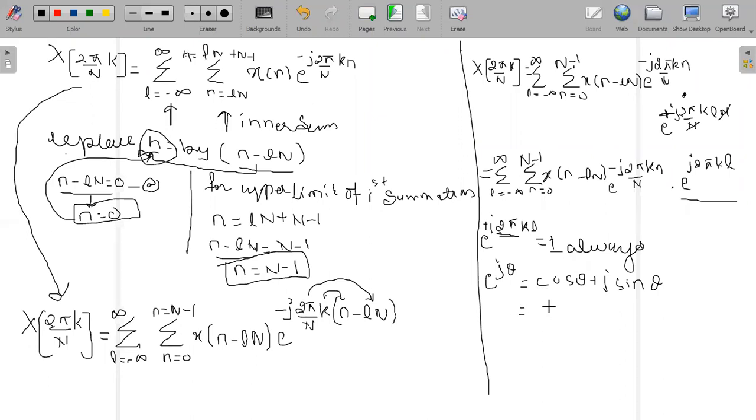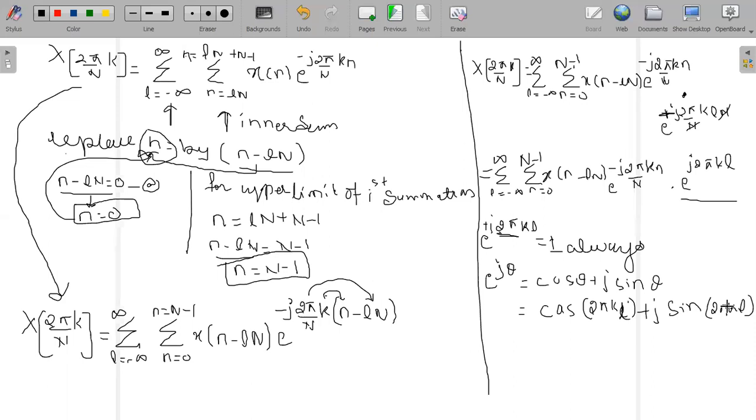So I can write this also as cos of 2 pi kl plus j sin of 2 pi kl. Sin 2 pi is nothing but sin 360 degrees, since pi is 180 degrees, and 180 into 2 is 360.